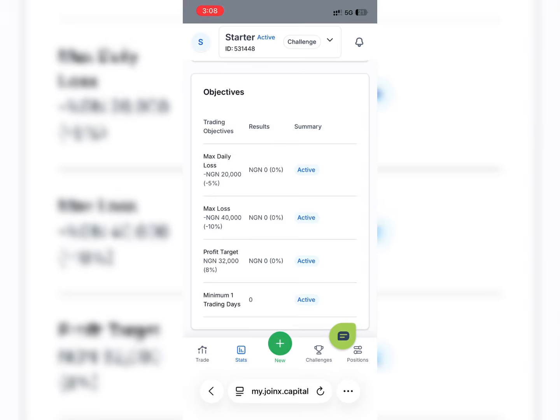So I don't know if it actually applies to this also, but once you pass the first phase, make sure you give it a 3 days interval before passing the second phase. So right here, I've been able to trade with this account and I passed the first phase. So I'll just need to wait till Monday before I continue trading the phase 2 of the account.